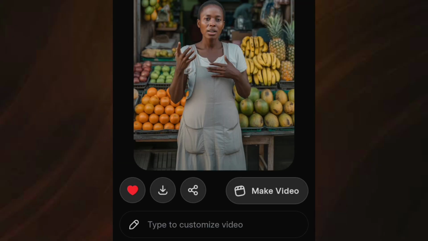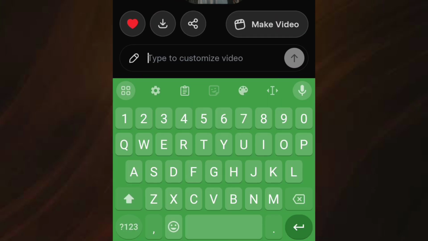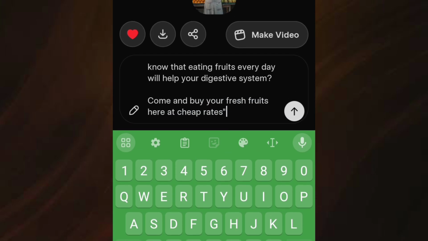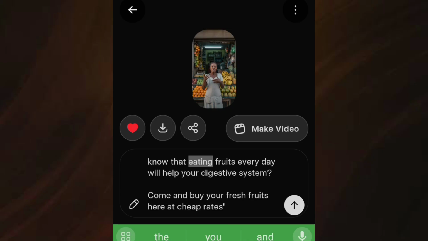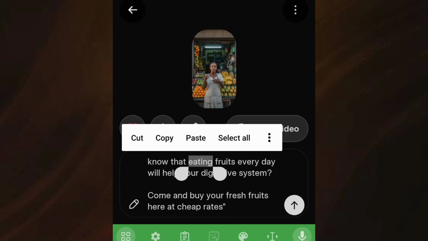Then after that, I need to type what I want the woman to say and the accent. Unfortunately, you can't choose a different AI voice by yourself, so the AI will just look at your prompt and use a voice that matches what you want. Even though this is a drawback in some way, looking at it as a free tool, I think this is the best you can get. Now, in these prompts, you should mention the accent you want. As I am using a Nigerian woman, I must mention Nigerian accent. If not, the voice may end up sounding like American accent when the woman is Nigerian.